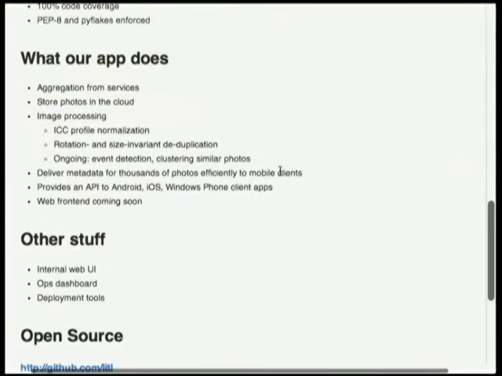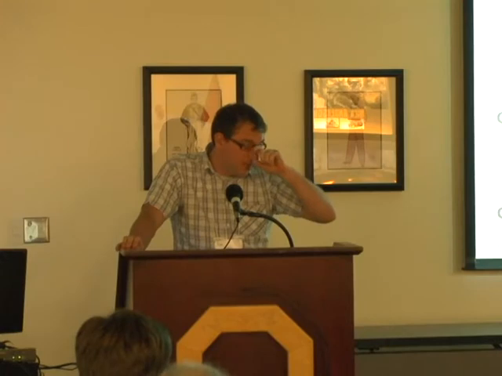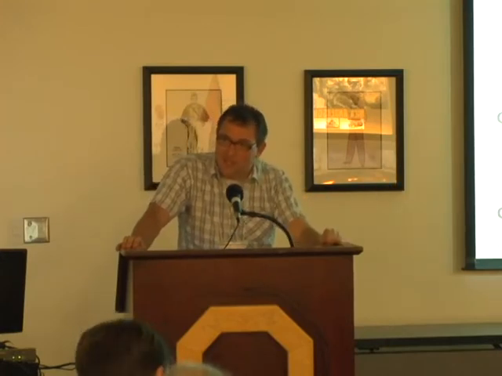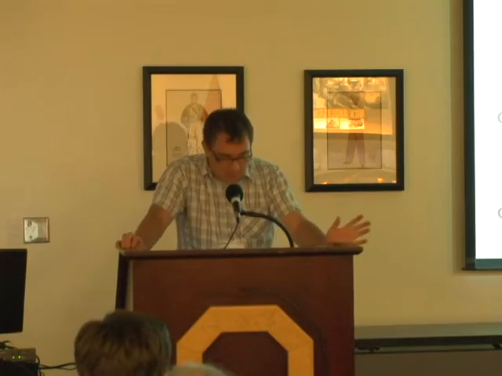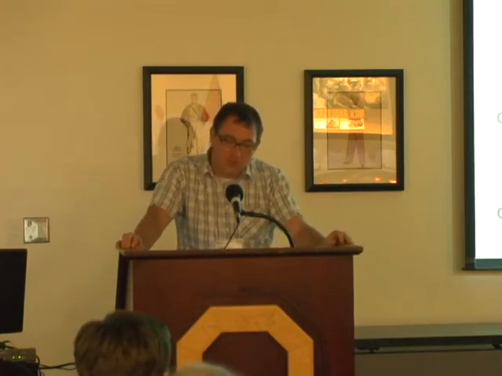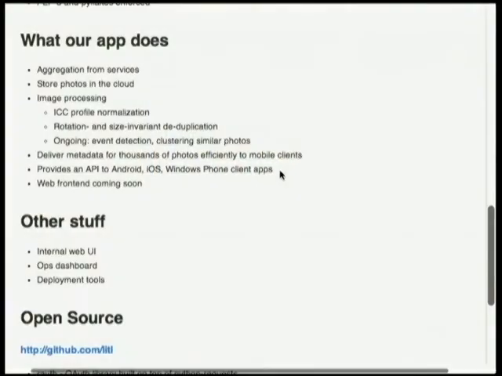And some of the stuff that the app does. The aggregation, like I said, so we have to do OAuth, and we have to talk to every crappy API out there in the world. We have to download photos and store them in the cloud and be able to serve them to mobile clients in the right size and try to do that effectively on high latency mobile networks, which is always a lot of fun. We do image processing. We do rotation and size invariant deduplication, so there's a lot of pretty interesting stuff there.